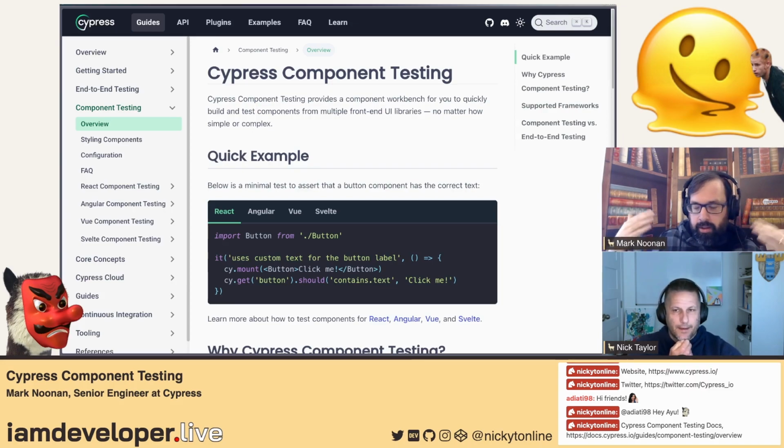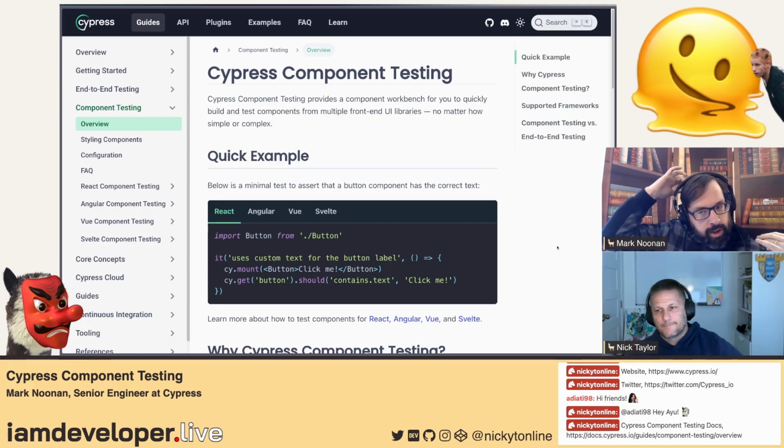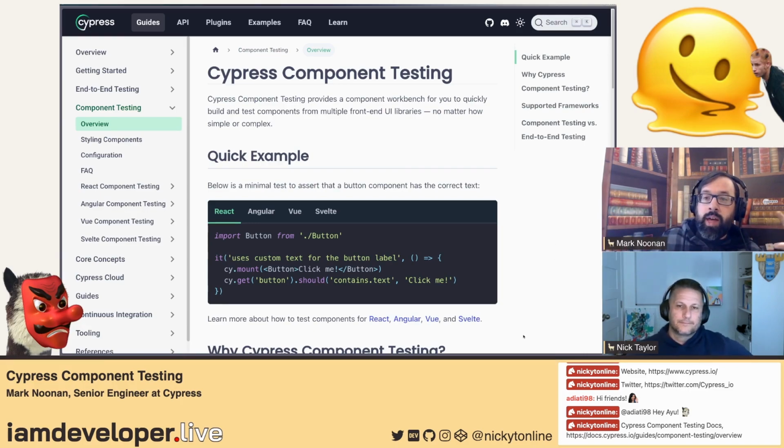They say, oh, I actually want to nest my component in 5 things and then render it because I know that it's likely to need all this stuff. And so you can control that and just have JSX and put your component in the middle of all the things you need it to be. So you have that level of control over the mount command.